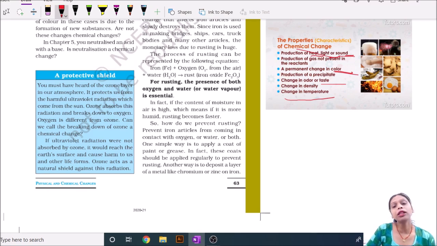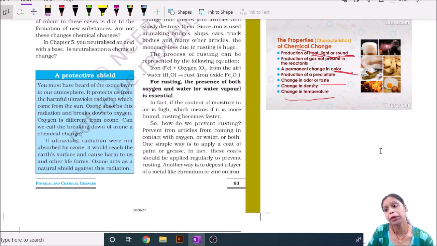Now, one important thing described in this chapter is crystallization. How does the process of crystallization occur in your everyday life?